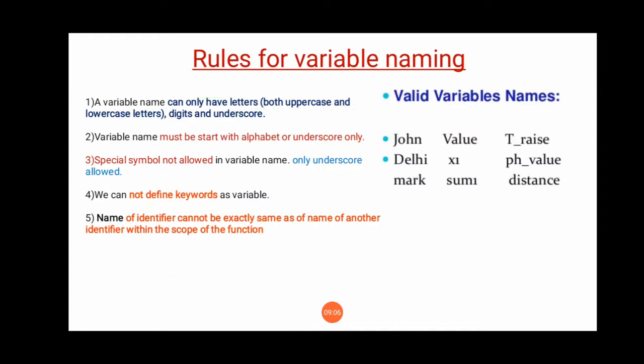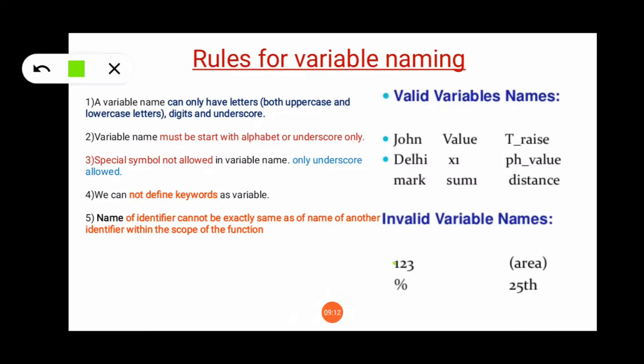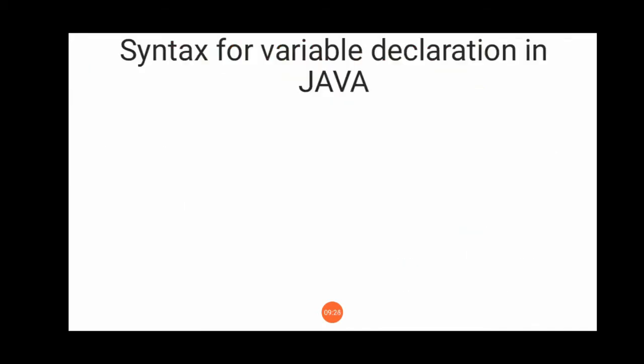You can find invalid ones like 123, the percentage symbol, starting with a bracket, or starting with a number. These are not allowed in the Java programming language.